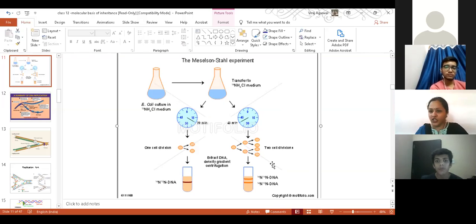Okay, we'll continue this tomorrow. Okay, I'll draw this with a diagram. You know how the experiment was carried out, and then tomorrow, because at 11:40 I have another class, so I will draw it on a board and then I'll explain this Meselson and Stahl experiment, and then we'll move to the second feature of DNA, that is the semi-discontinuous manner of replication of DNA. Okay, if you have any doubts,